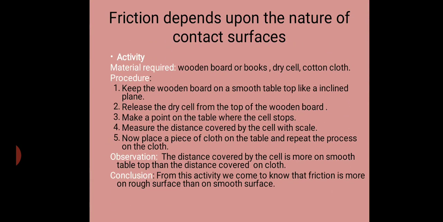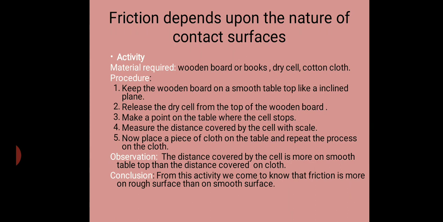Now let us learn one activity which shows how friction depends upon the nature of contact surfaces. For this you need a wooden board, some books, a dry cell, a cotton cloth. First you keep the wooden board or one book on a smooth table like an inclined plane with the help of some other books. Now release the dry cell from the top of the wooden board. Make a point on the table where the cell stops. Measure the distance covered by the cell with a scale.